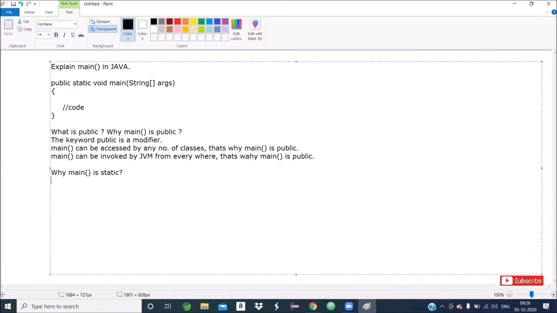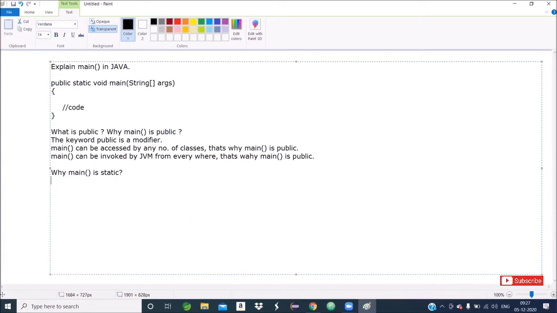Suppose you have a class, and you have multiple methods, meaning more than one method. One method you can define multiple times, more than one time. That is called method overloading. Later on we will discuss it.